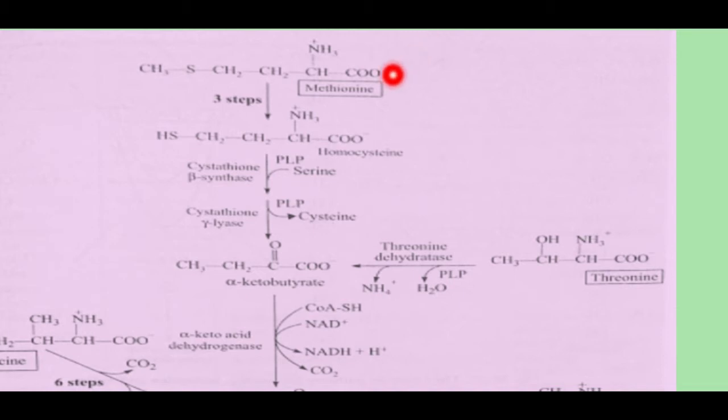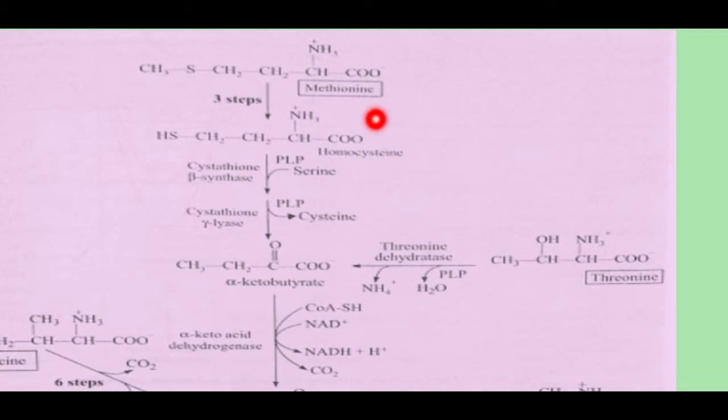Methionine is first metabolized to form S-adenosyl methionine, and this S-adenosyl methionine is converted to S-adenosyl homocysteine, which is then hydrolyzed to form homocysteine. Homocysteine is a branch point. In humans, half of the homocysteine formed from methionine is remethylated back to methionine again, and the other half of the homocysteine is degraded to form succinyl coenzyme A.